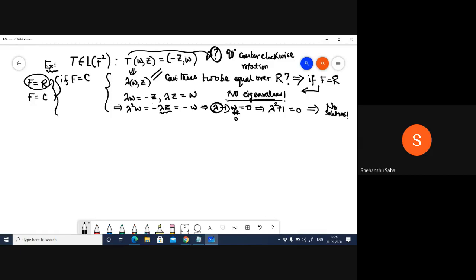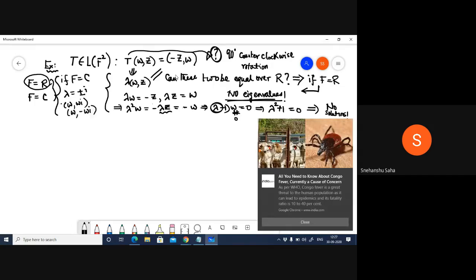If f is equal to c, then of course there exist eigenvalues, and the eigenvalues are plus i and minus i, correct? And accordingly, what would be your eigenvectors? Your eigenvectors are of the representation w and v. So you will have one eigenvector as (w, wi), and the other eigenvector as (w, -wi). These will be your eigenvectors.